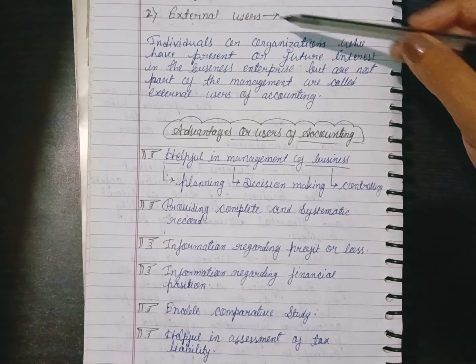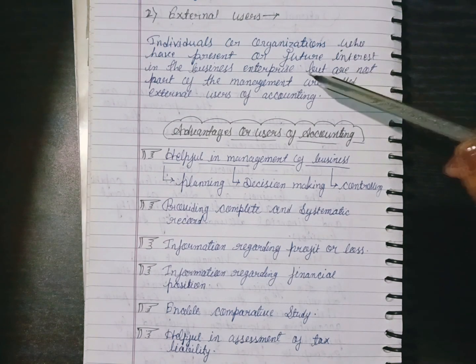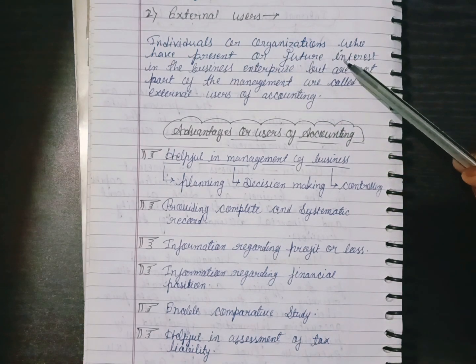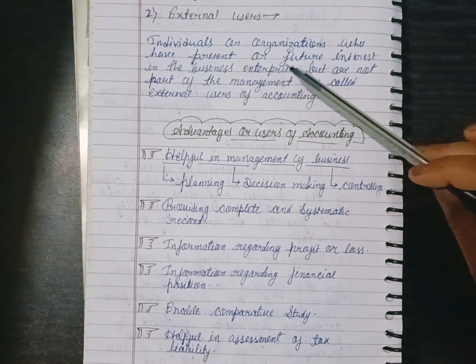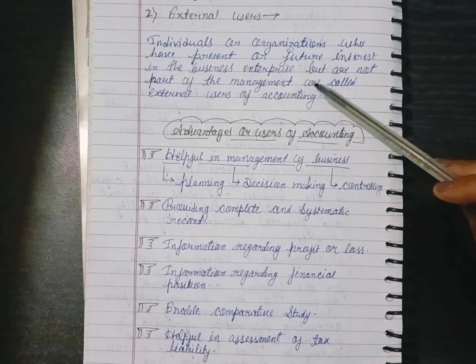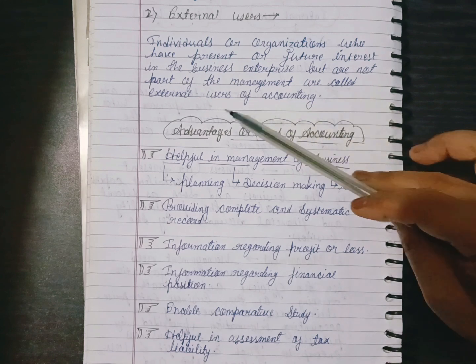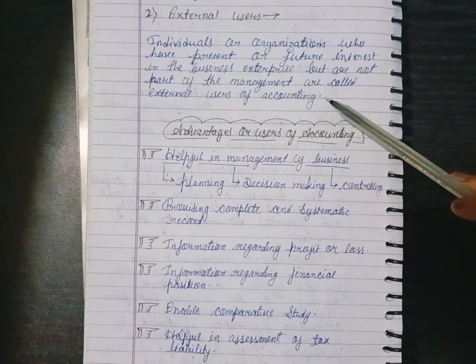And then what is the meaning of external users? Individuals or organizations who have present or future interest in the business enterprises but are not part of the management are called external users of accounting.